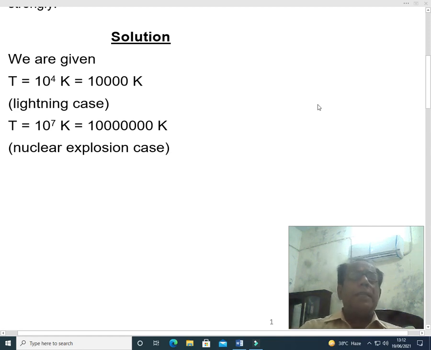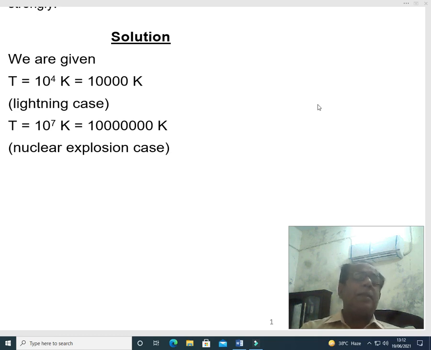We are given absolute temperature T equal to 10 to power 4 Kelvin, that is 10,000 Kelvin. This is the lightning case. While absolute temperature T is equal to 10 to power 7 Kelvin, that is 10,000,000 Kelvin, in the nuclear explosion case.